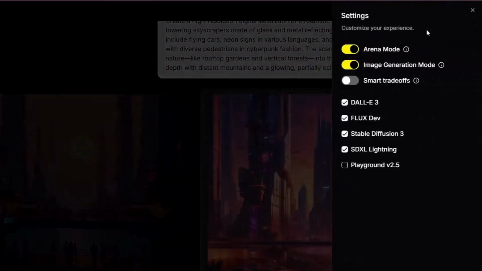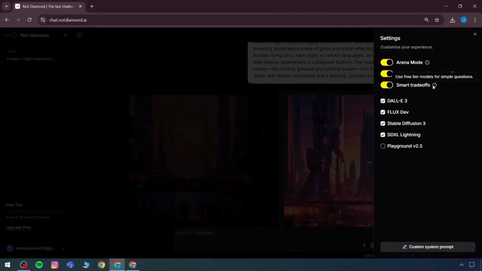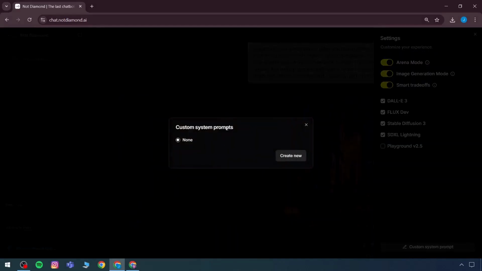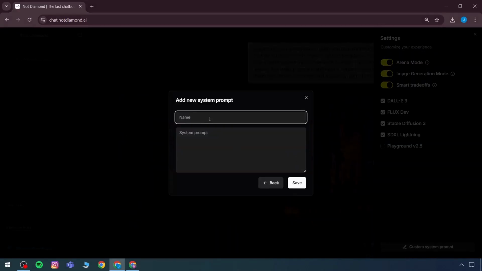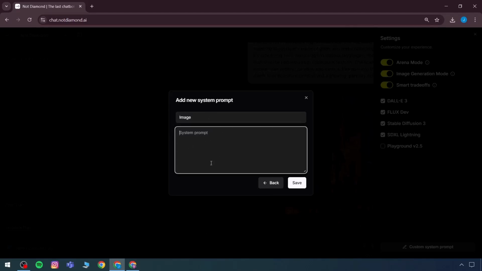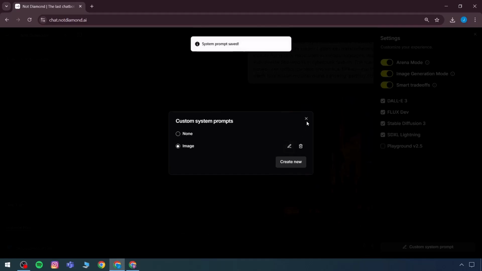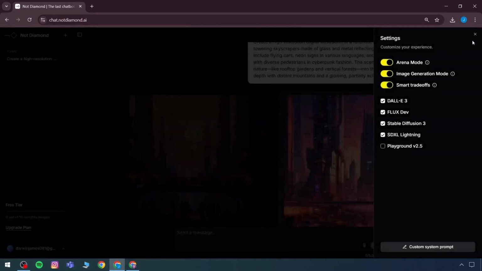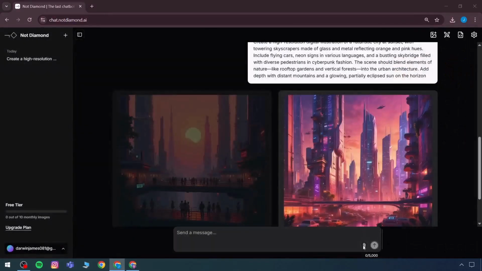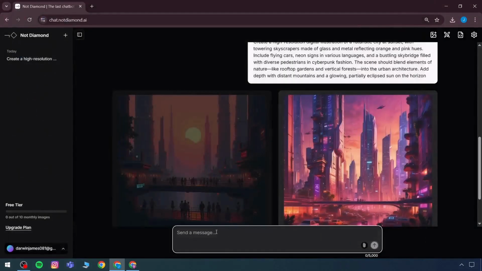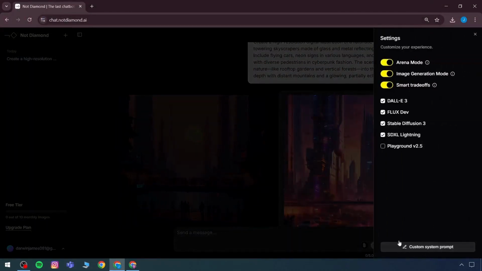Along with that, we have smart trade-offs. What smart trade-offs do is that they use free trial models for simple questions, and this is the simple option. Then we have custom prompts. What are custom prompts? Here, if we use the name of any prompt, like I can say image, the system prompt will give us all the details related to the image. Like we can say that we want it as the thumbnail. All requirements will come here in options, and we can use it directly. Here, we can go to attach, or we can write a simple image other than attach. So the custom prompt plan will be used here.